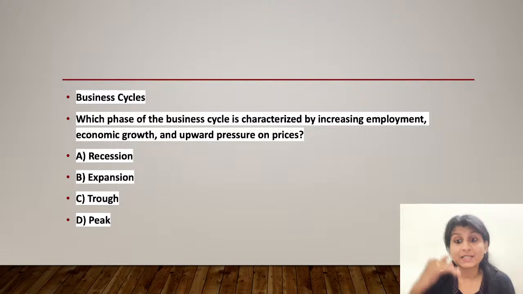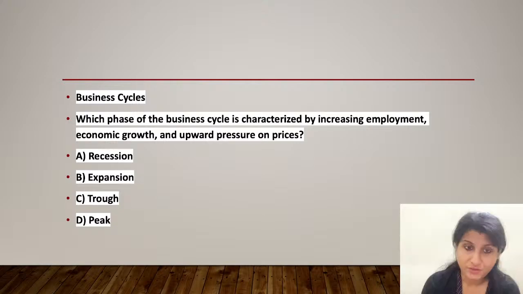Okay, all right. I hope we are clear till this point. So the question that we were discussing, the right answer. The phase of the business cycle characterized by increasing employment and economic growth and upward pressure on prices is the expansion phase. During expansion, the economy grows, more jobs are created, consumer spending increases, and the increased demand typically pushes prices higher.